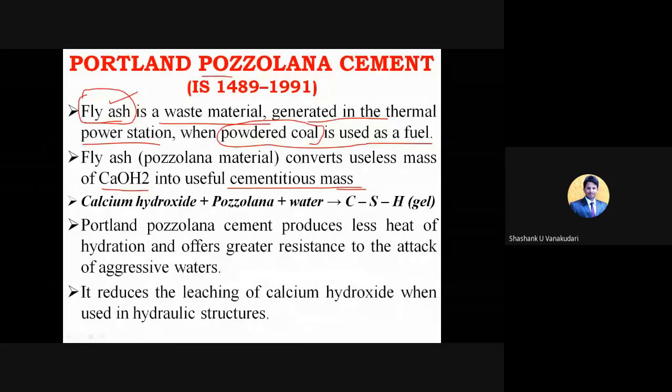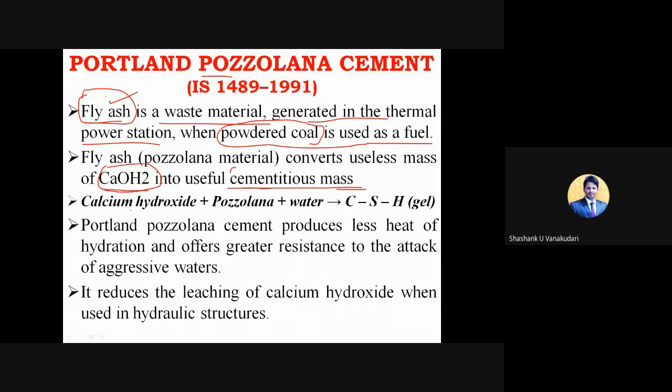So that's the reason: these waste byproducts, calcium hydroxide as well as fly ash, combined give some contribution to the cement as a cementitious mass.